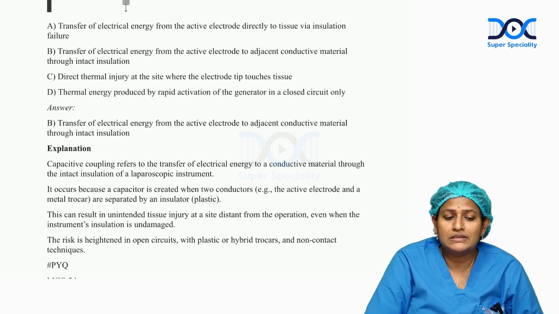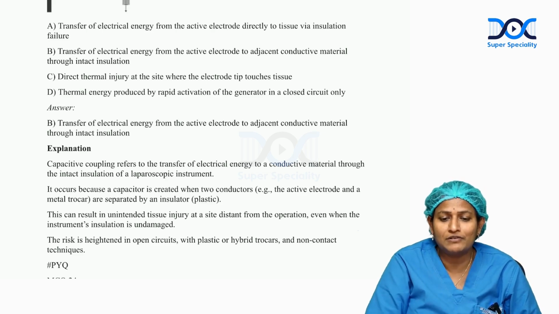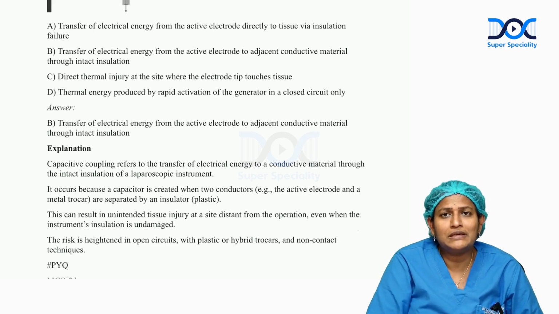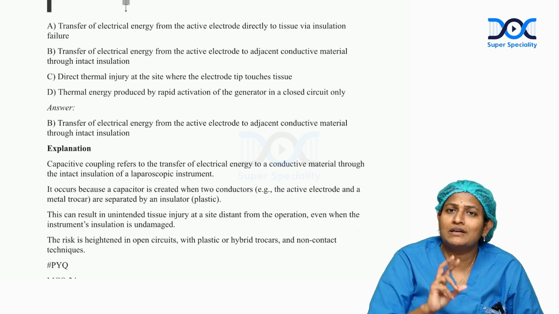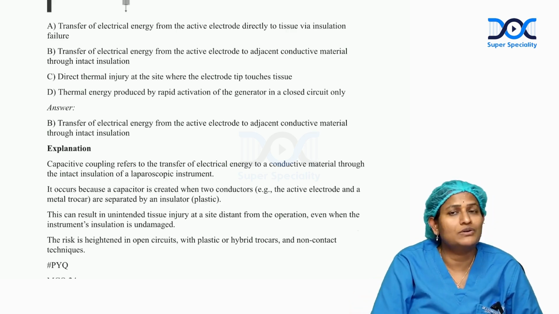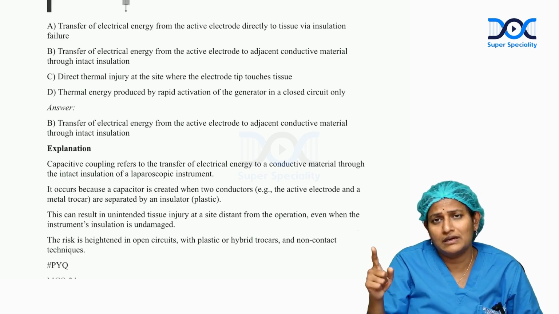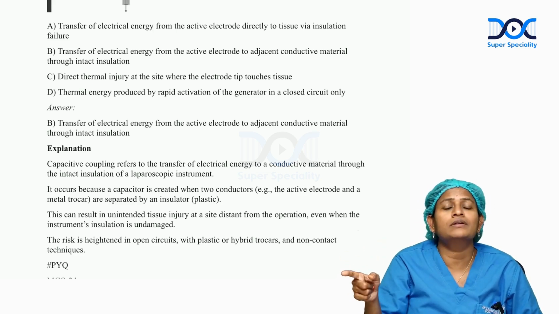So the answer for this is B, the transfer of electrical energy from the active electrode to adjacent conductive material through intact insulation. That means we might be misguided by the statement that this instrument is very well insulated and electricity won't be conducted. When capacitive coupling is not properly recognized, the adjacent remote organ can be affected.